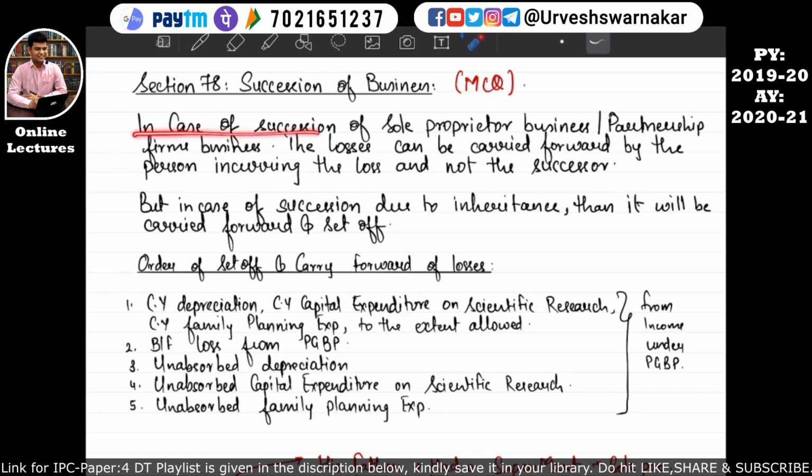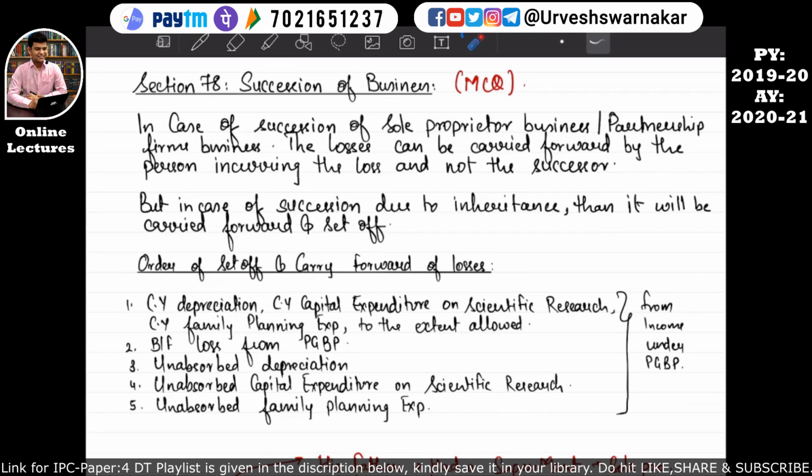So let's read it. In case of a succession of a sole proprietary business or partnership firm business, the losses can be carried forward by the person incurring the losses and not by the successor. That means if the succession is other than inheritance, then the losses can be carried forward by the person incurring the loss, that means the old sole proprietor or the old partners, and not the successor. But there is an exception. In case of a succession due to inheritance, then it will be carried forward and set off. What does this mean? This means the losses incurred by the old sole proprietor can be carried forward. I hope this is quite clear.